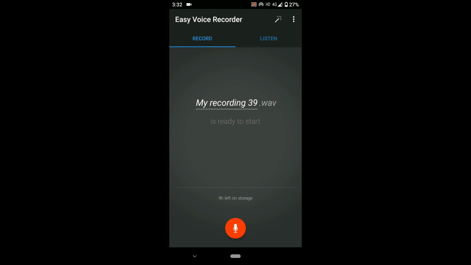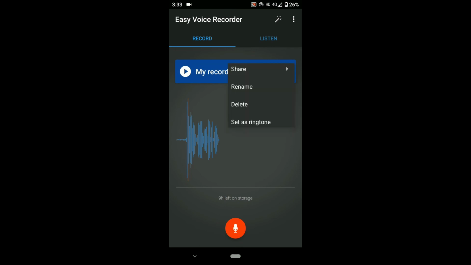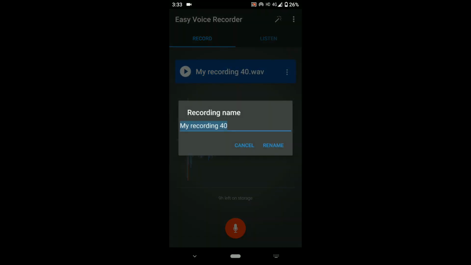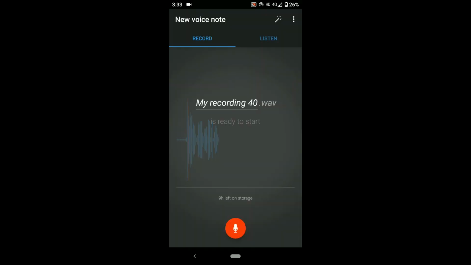Let's see how it works again. Then click on rename to rename it whatever you want. Let's go with welcome SFT. Rename. If you click on it, you can see it has been renamed.